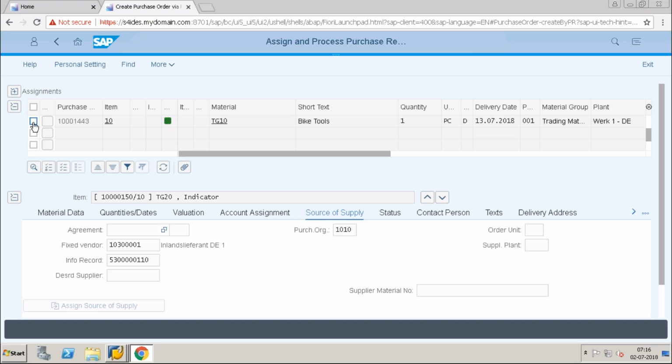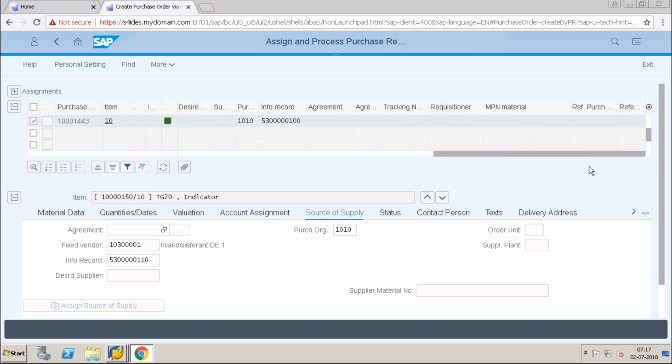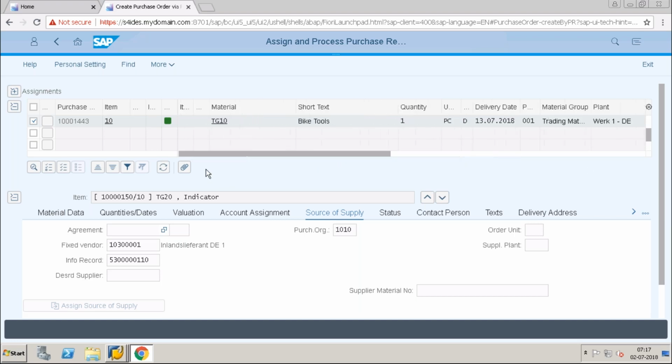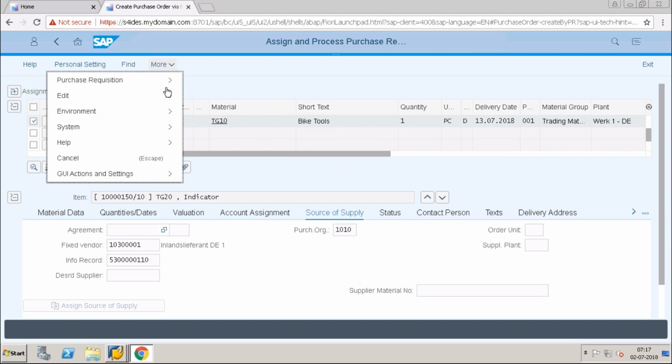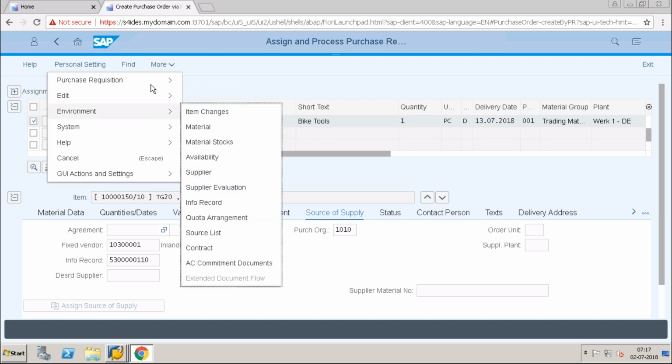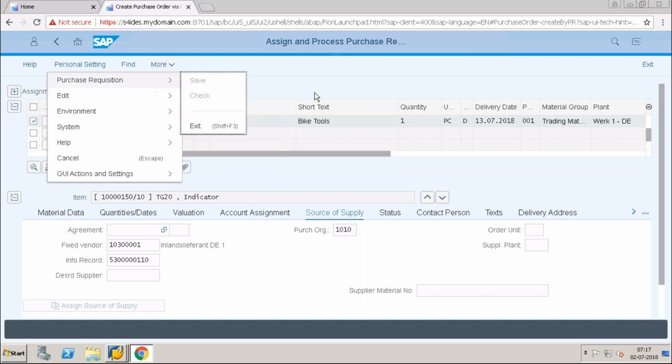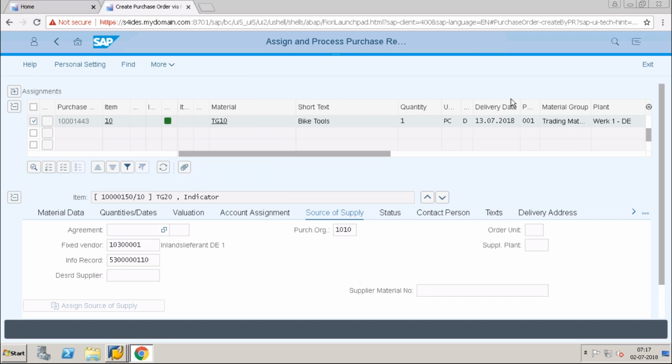This is my supplier I have assigned, but it is not getting assigned over there. So the submit button is missing somewhere here. The submit button should be there, which will process it into the purchase order. I think this app is not working properly.